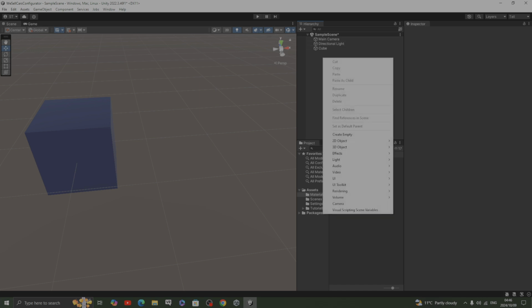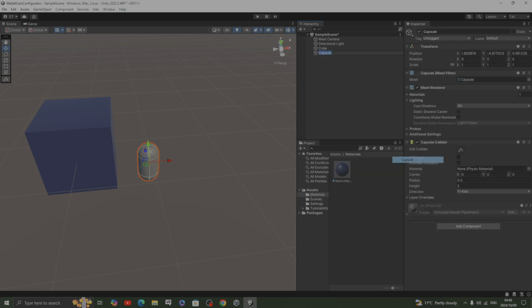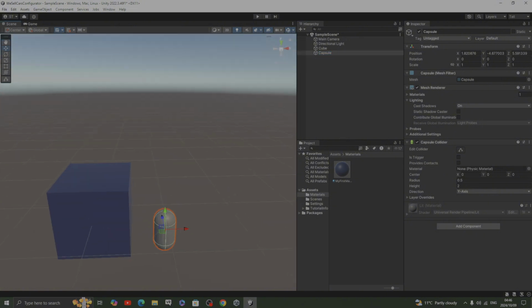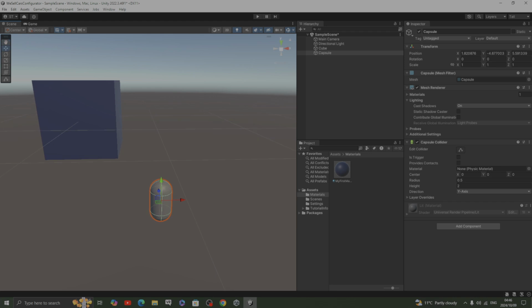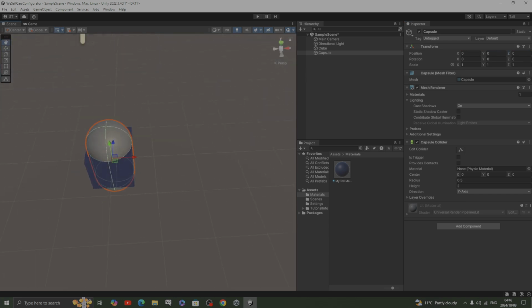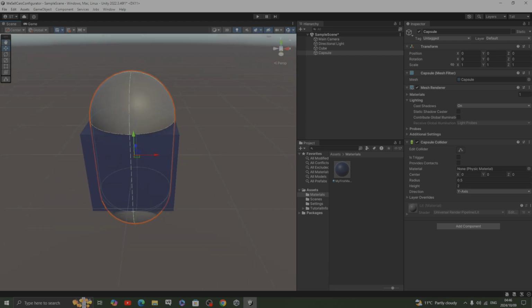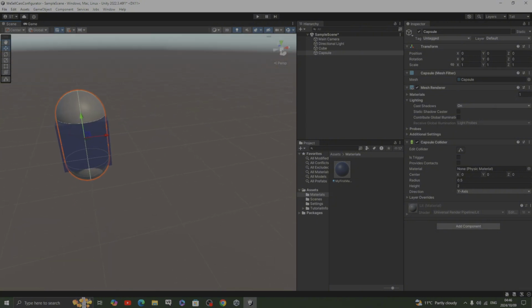Please go back to the hierarchy and create a new 3D object. Let's go for the capsule. I love the capsule. It looks nice, no? It really looks nice. So you see, it's not sitting on the same level. My advice to you would be always 0, 0, 0, so that you can have it at the start, at the origin. And once you have it there, let's just move it outside that object so that we can be able to see. So properties are still the same.